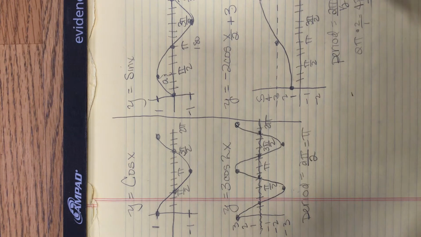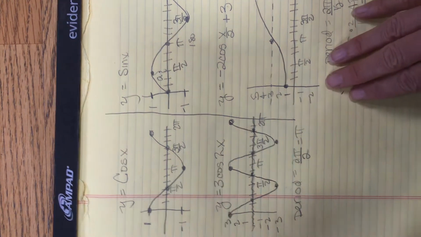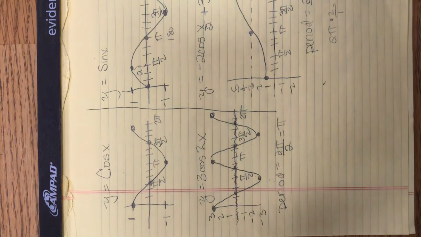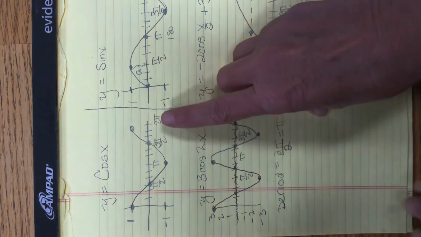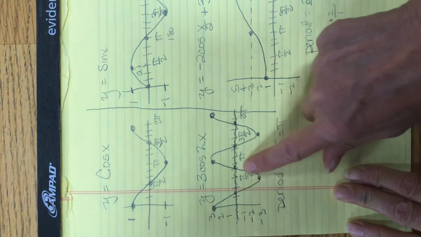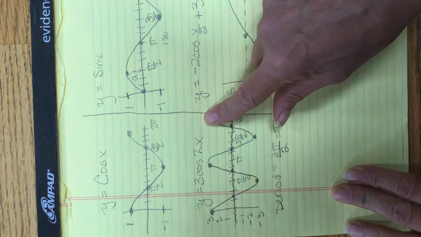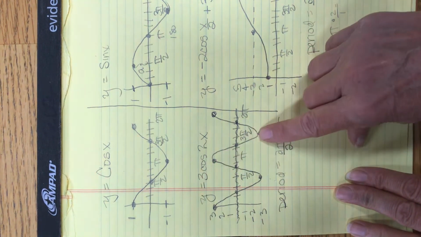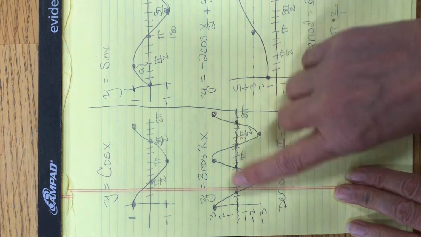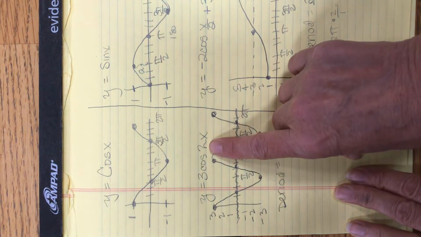Now here I just added, just to remind you of the amplitude and the frequency and the period, this is 3, which means this cosine graph goes as high as 3 and as low as -3. That's the amplitude. This is the frequency, which means this had a frequency of 1. So you had one graph in 360 degrees. This graph has 2 in 360 degrees. So you need to finish the first graph by 90 degrees so that you have another 90 degrees to start the other graph. So this has an amplitude and a frequency.